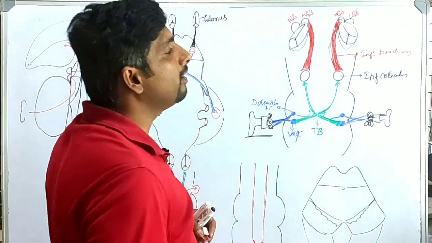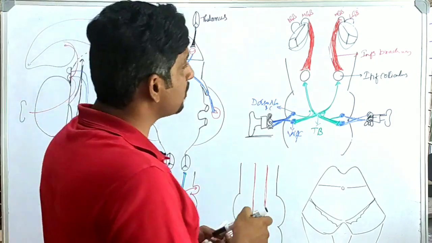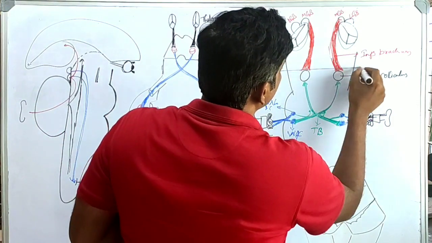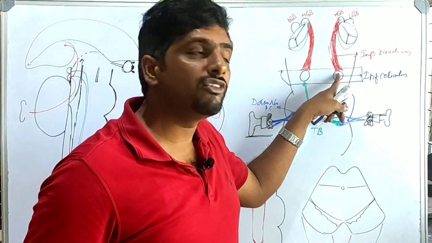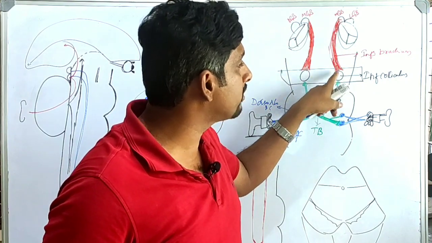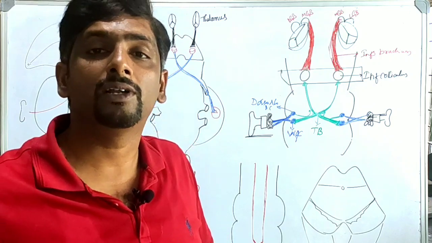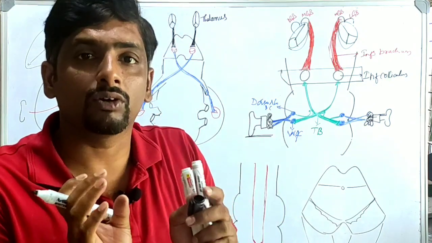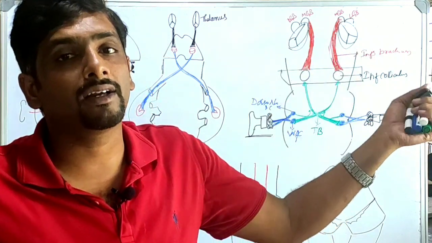In this section, at the level of the inferior colliculus, we will have two structures along with the inferior colliculus. The nucleus of the inferior colliculus is not only neuronal bodies; it has receiving neurons and conducting neurons.